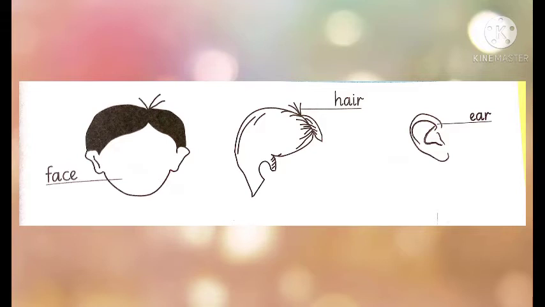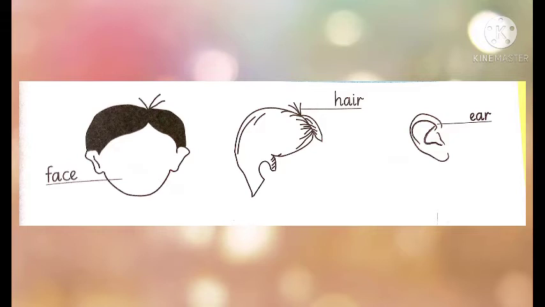Okay, look at the next picture. Yes, it is pointing towards hair. What is the color of hair? Yes, hair can be black or brown. Some people have curly hair, some have straight hair, and they have different colors. Your grandfather or elder people have gray or white hair, but mostly people have black and brown hair.